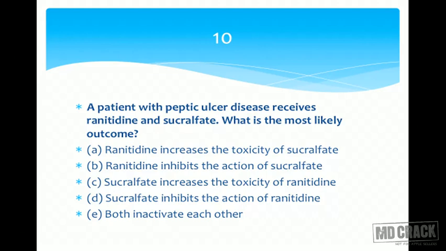And ranitidine is an H2 blocker, so it's going to decrease the gastric acid secretion. This can raise the intragastric pH, and if the pH is a little more, then sucralfate cannot produce its action. So with ranitidine and sucralfate present at the same time in the stomach, ranitidine is going to oppose the action of sucralfate. Do we have an option of this meaning? Yes. Option number B. Look at option number B on your slide. Ranitidine inhibits the action of sucralfate. That will be the right option.